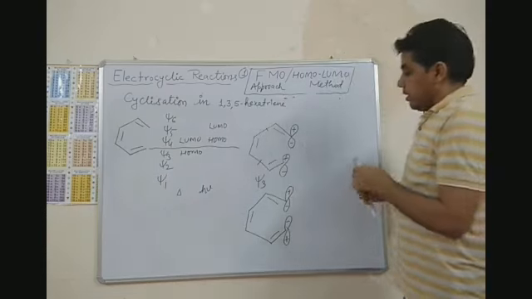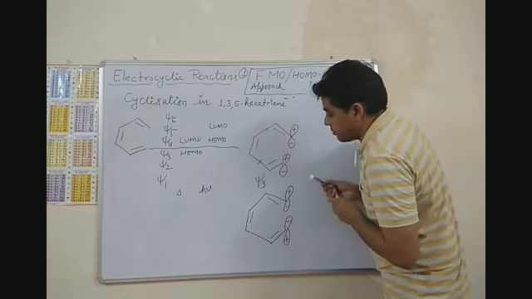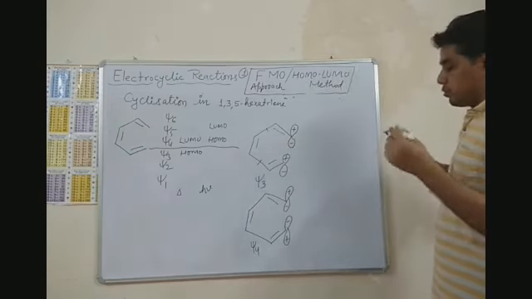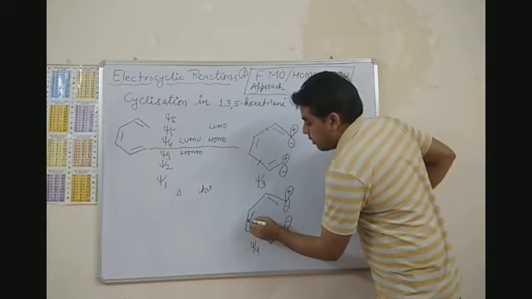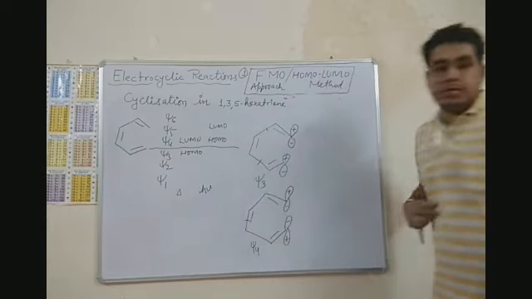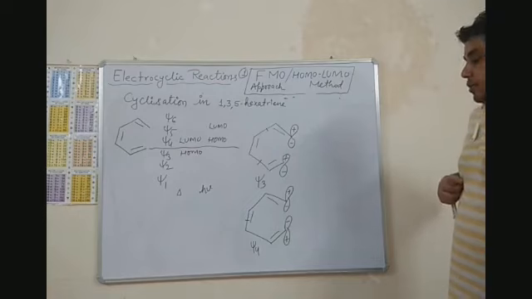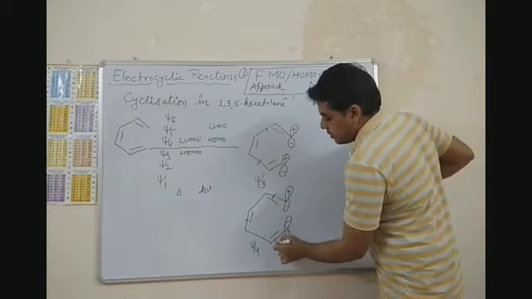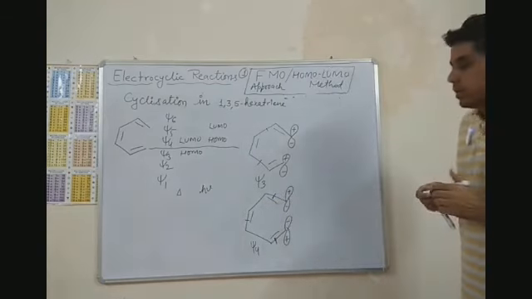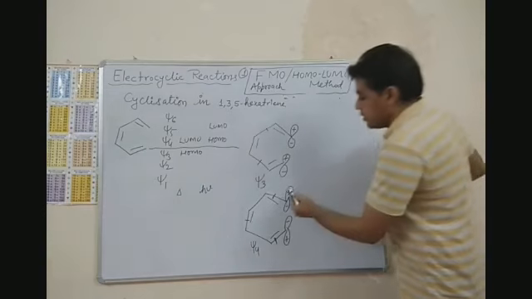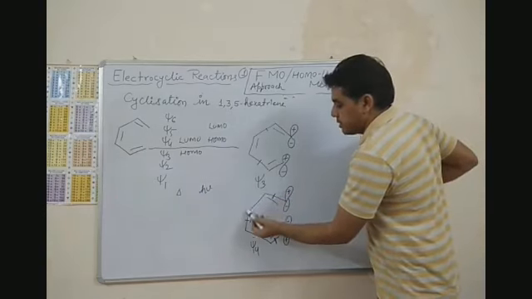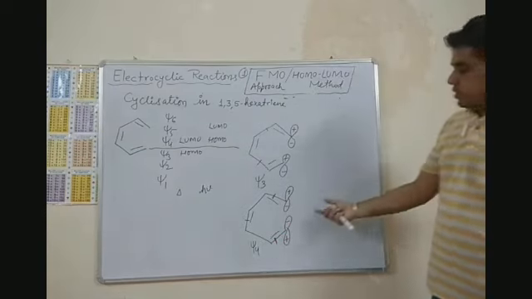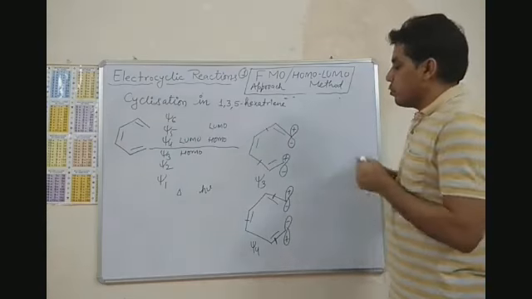In psi 4 we have how many nodes? We will have 3 nodes. Out of these 3 nodes, one must be present at the center, because 3 is an odd integer. Second will be here and third will be here, right? So plus minus minus plus plus or minus. So this is the orientation of HOMO and LUMO.